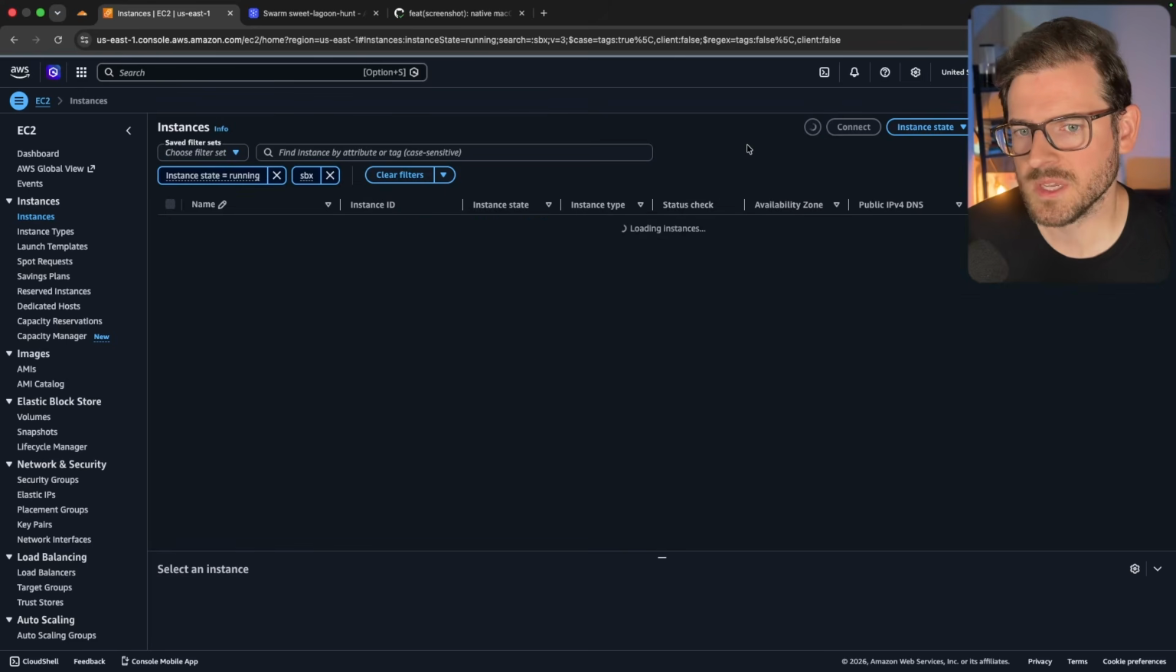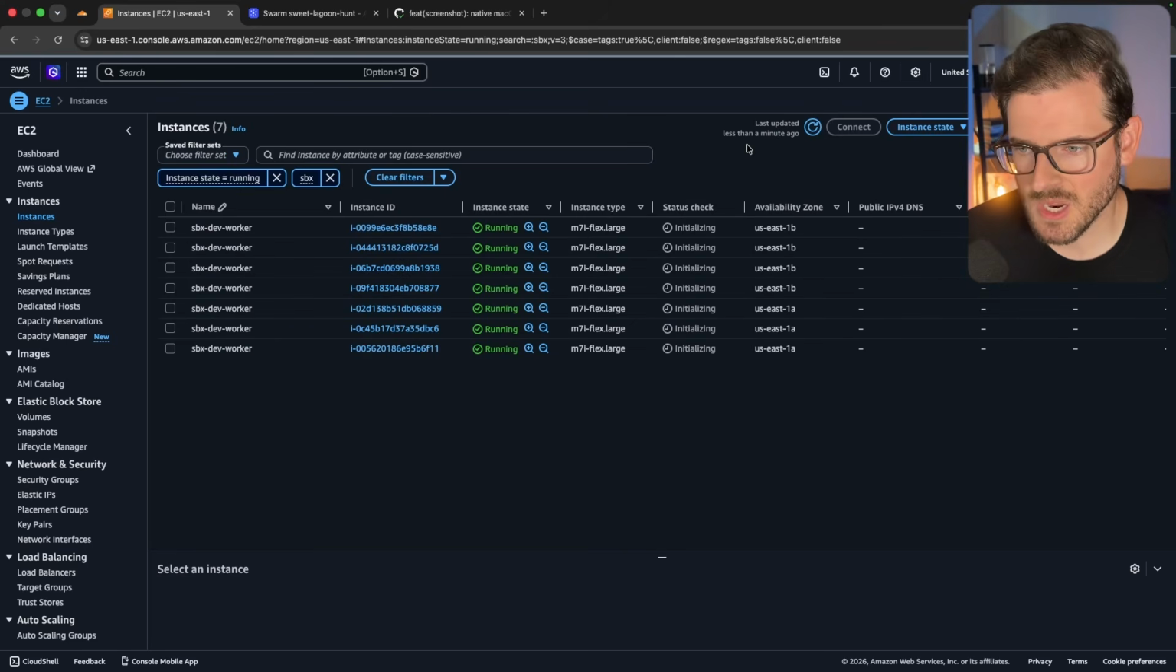Now, eventually all these will come online, and I will say that the boot time, the cold starts are a little slow for EC2 instances, but overall it doesn't matter because this isn't something I need done right now. I just need to scale up and then scale back down when I'm done, so it saves me some money.